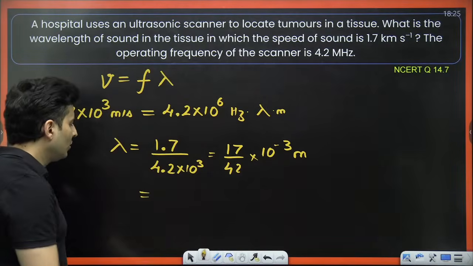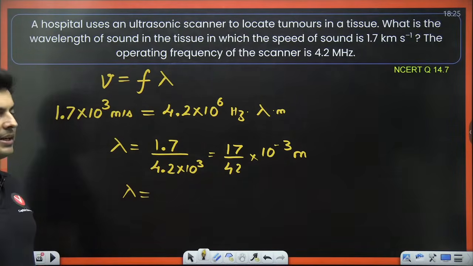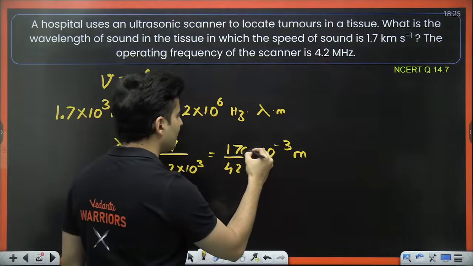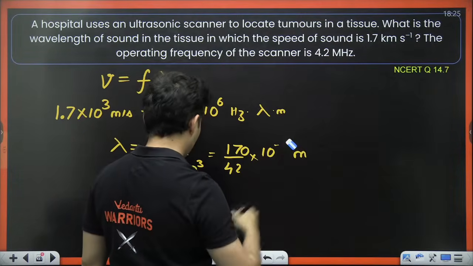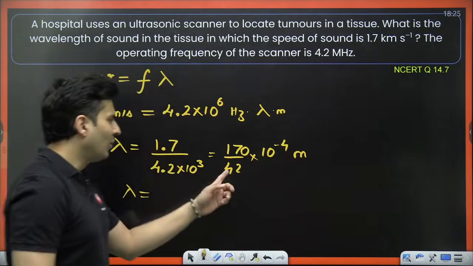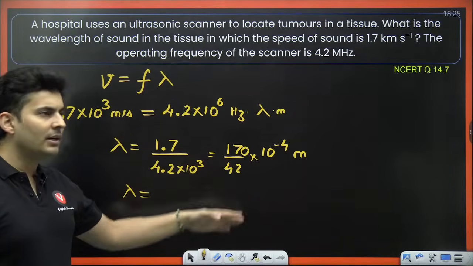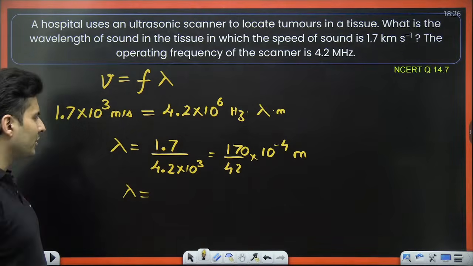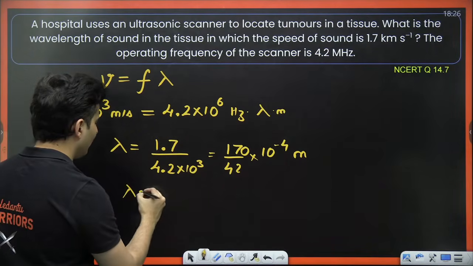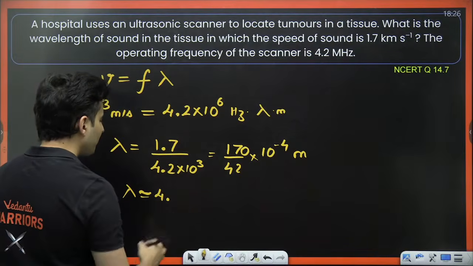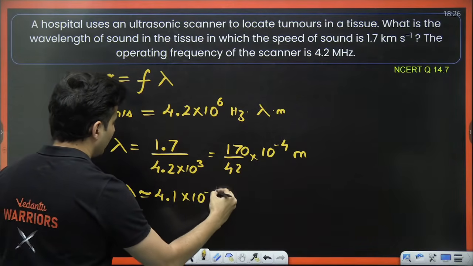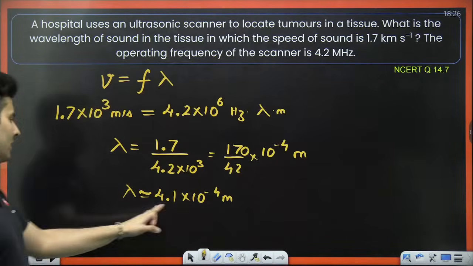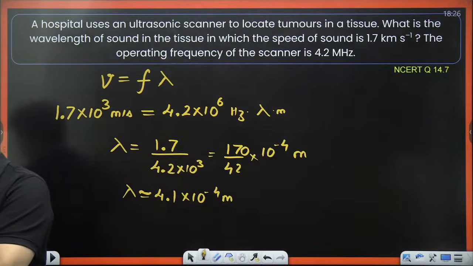Do the math and see approximately how much it comes to, because I can write it as 170 by 42, and this will become 10^-4. 4 fours are 16, 40 into 4 is 160, 42 into 4 will be 168. So it is close to 4 point something, around 4.1 or something like that. So 4.1 × 10^-4 meters, approximately. Yes, it is 4.1 × 10^-4. That's what it will be.